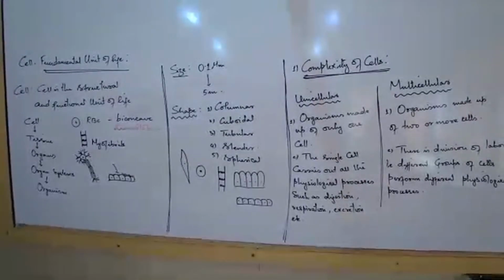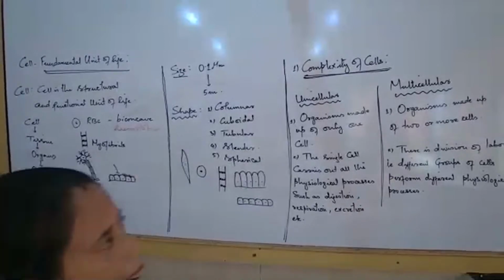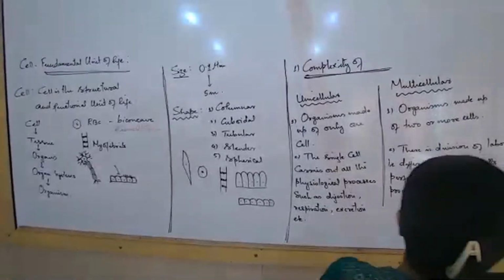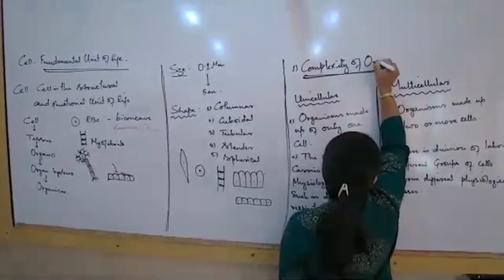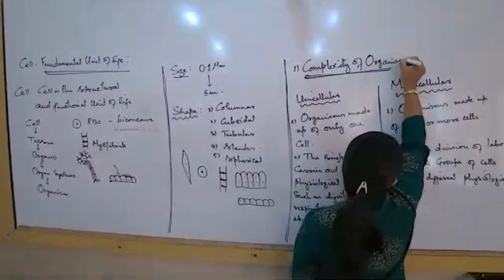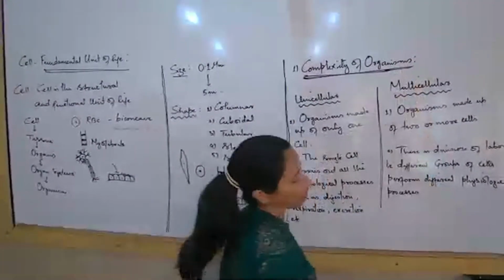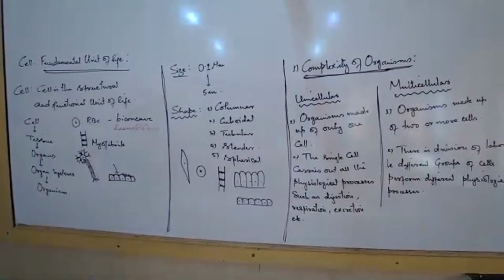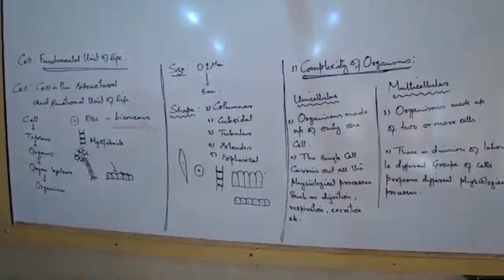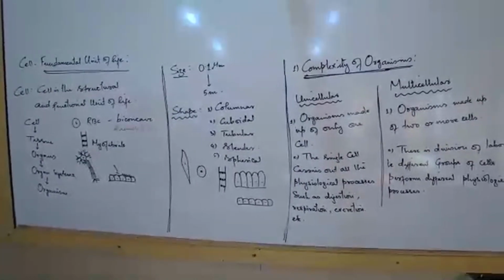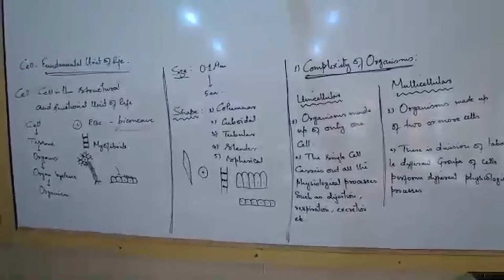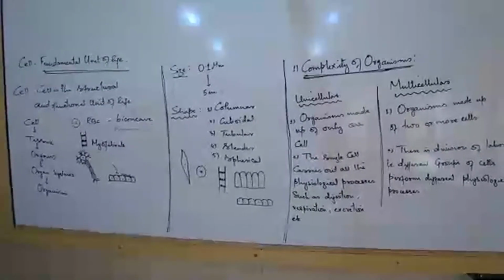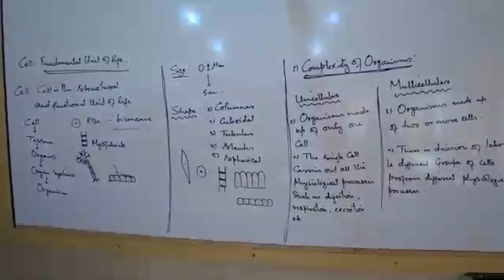I'm sorry, we are talking about complexity of organisms. Make a correction here: complexity of organisms we are studying, not complexity of cells. We'll come to that later. One organism may be made up of only one cell, and certain organisms are made up of more cells. So which is a bigger category, unicellular or multicellular? Multicellular is a bigger category. Unicellular organisms are comparatively lesser.